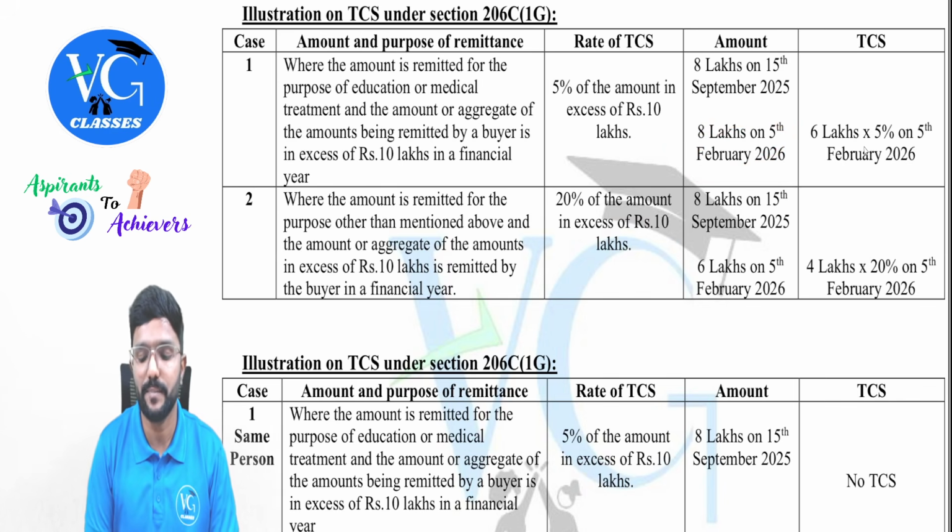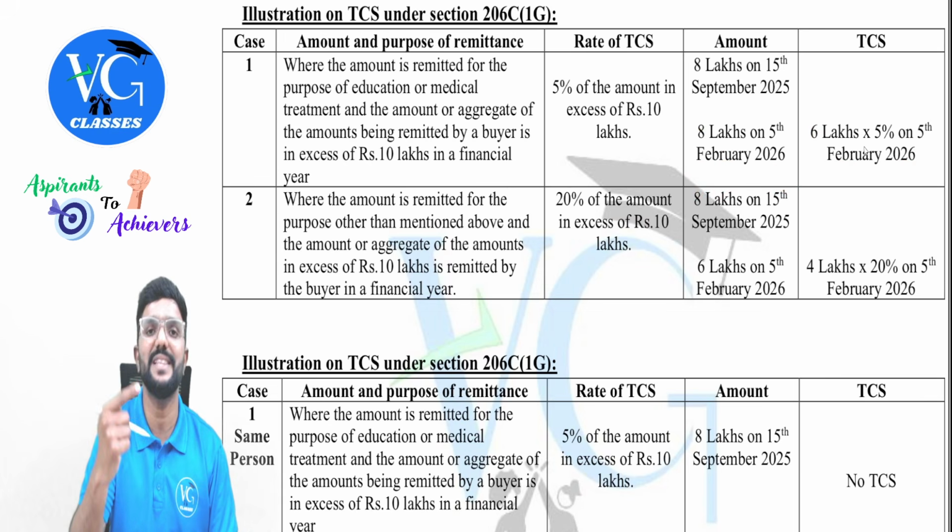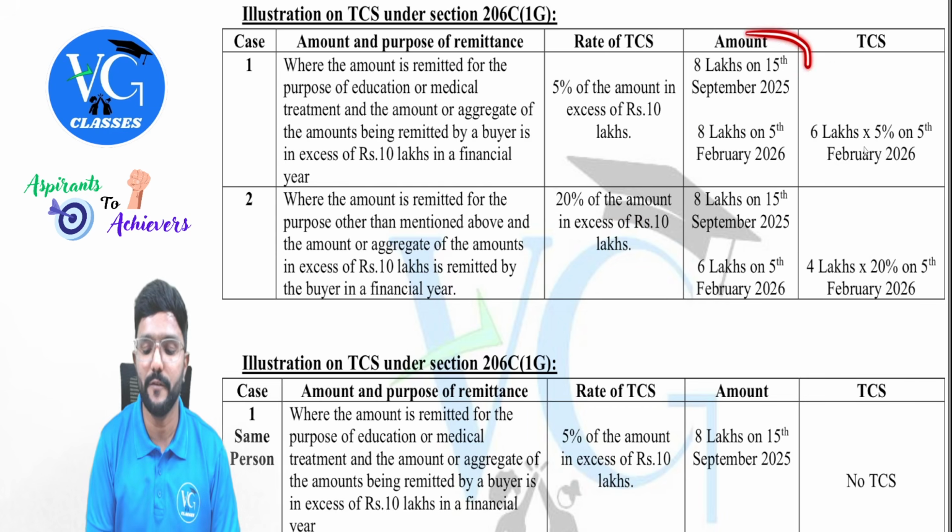Sir, is TCS applicable? Yes. Aggregate you check, 16 is there. So in excess of 10, how much is there? 16 minus 10, 6 lakh. So on 6 lakh, 5%. When TCS would be collected? On 5th February, because that is when the limit is crossed. Sir, what about on 15th September?